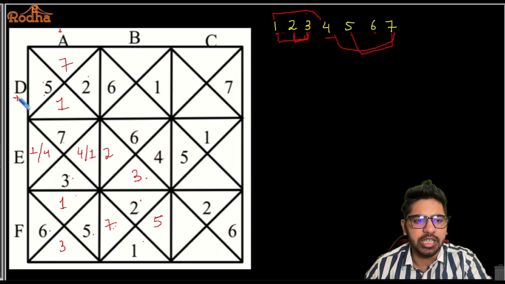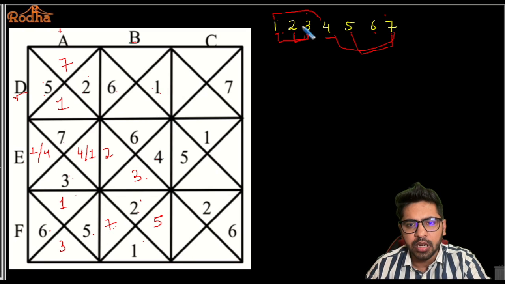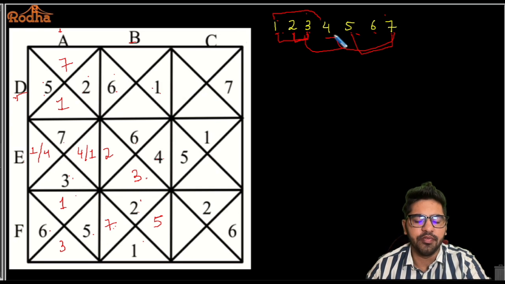Now, let's talk about DB here, okay? So 6 and 1 is 7. I need an 8 more. For 8 more, 1 and 7 is possible, but 1 is already used, so I cannot take 1 and 7. 2 and 6 is possible, but 6 is also used, so I cannot take 2 and 6. 3 and 5 is possible, right? So I need an 8 more to make it 15. 3 and 5 is possible.